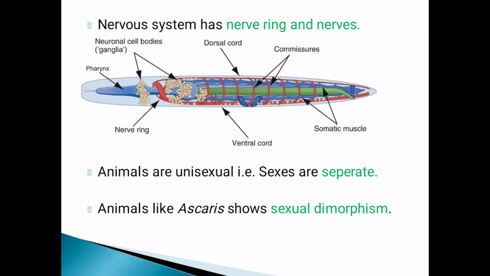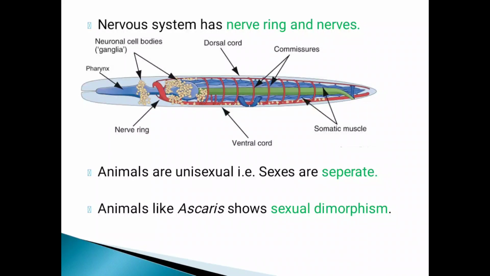The nervous system has a nerve ring and nerves. You can observe here the nerve ring and the other nerves. Animals are unisexual, meaning sexes are separate. Male Ascaris and female Ascaris are different. Animals like Ascaris show sexual dimorphism.